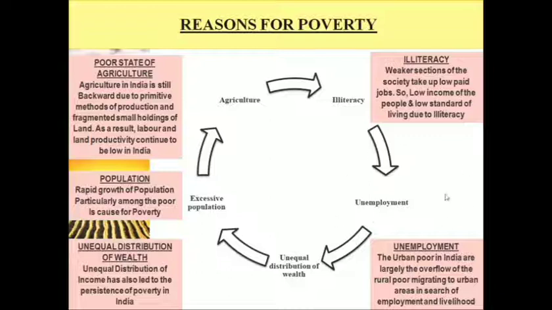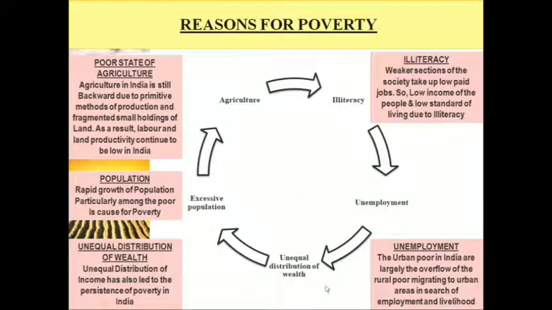The next one is unemployment. Since the population in India is very high, though there is industrial growth and agricultural growth, you could see there is the problem of unemployment happening. Unemployment means people stay at home without any job, so there would be no income for them. And when there is no income, they live below the poverty line.